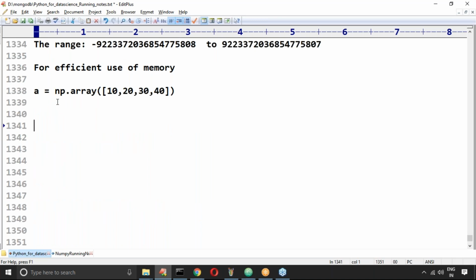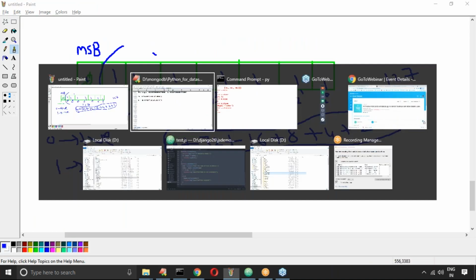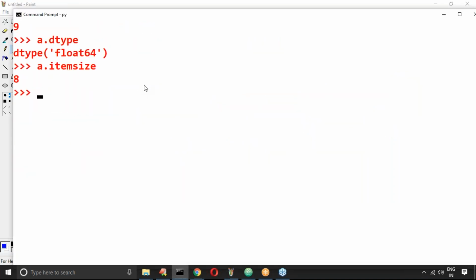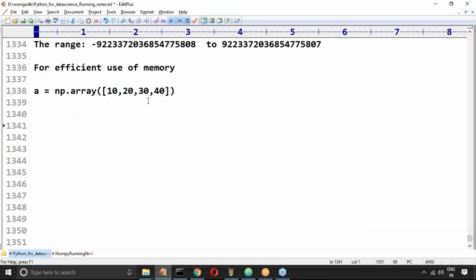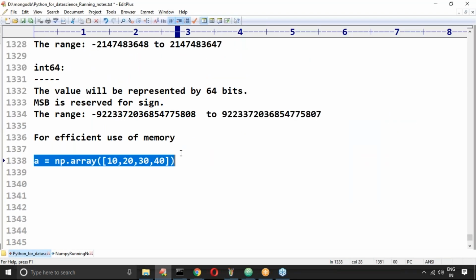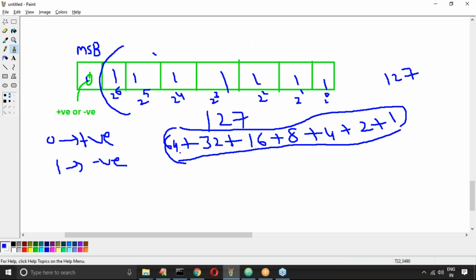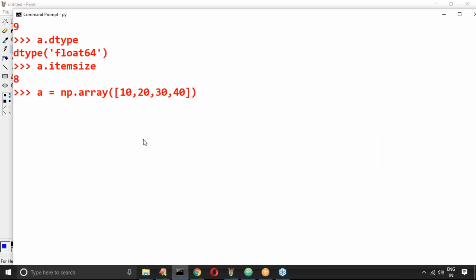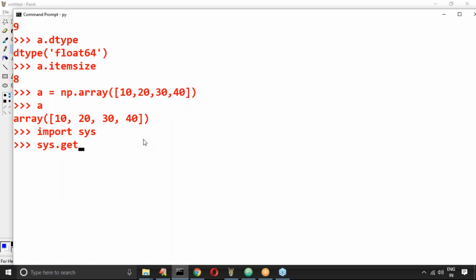The code you are already aware of. A is equal to this array. Now import sys, and sys.getsizeof(A).